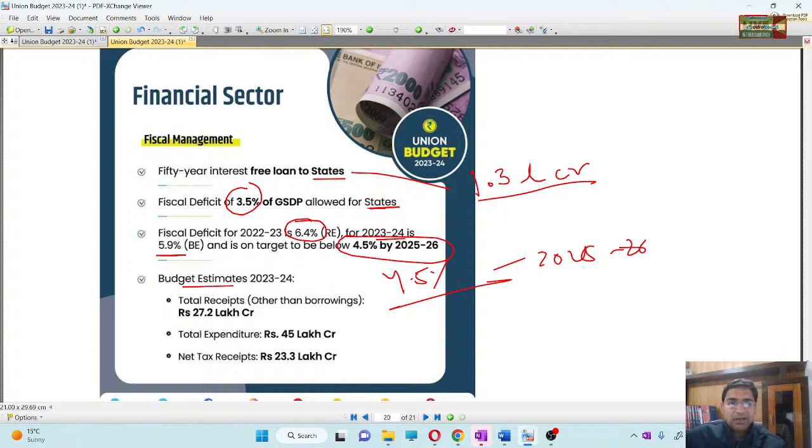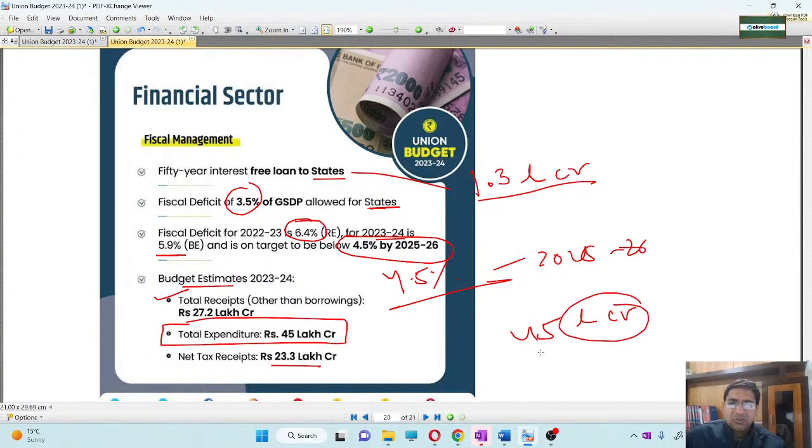Okay. Now budget estimates. We are expecting that we are going to get total receipts of around 27.2 lakh crore. ये हमको मिलेगा. Borrowing को छोड़ दो. Then net tax receipt will be 23.3 lakh crore, and the expenditure will be 45 lakh crore. एक्चुअली इट इज 45.3 लाख करोड़ है. सो इस साल का बजट एक्सपेंडिचर जो है वो 45 लाख करोड़ का हम लोगों ने बजट दिया है.